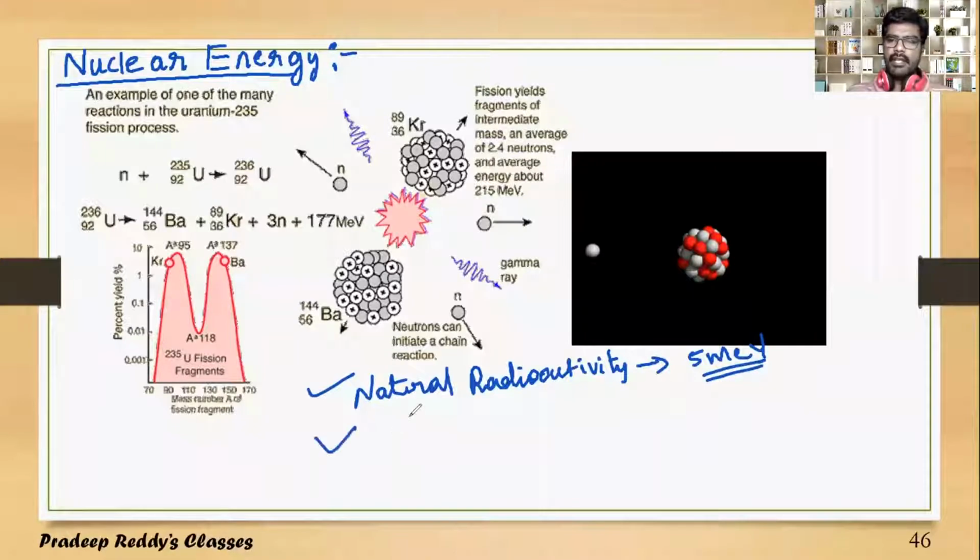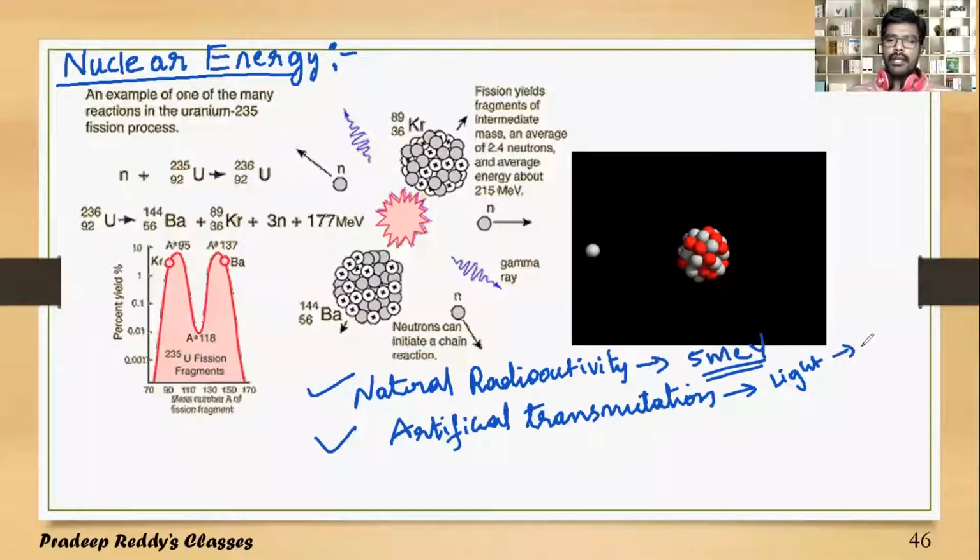Likewise, we have also discussed artificial transmutation. In artificial transmutation, lighter elements will undergo transmutation. Just now we have discussed that. This is with lighter elements, and this is with heavier elements.